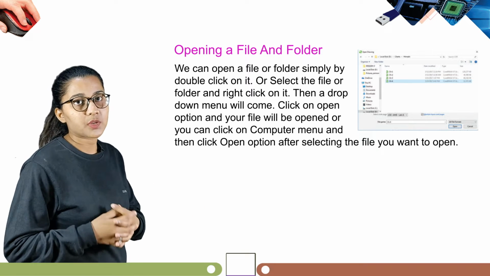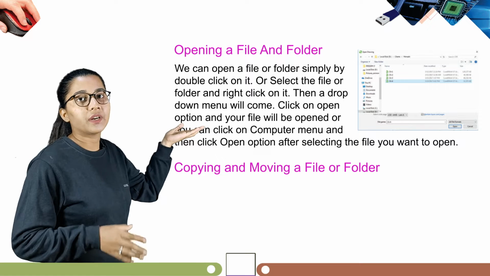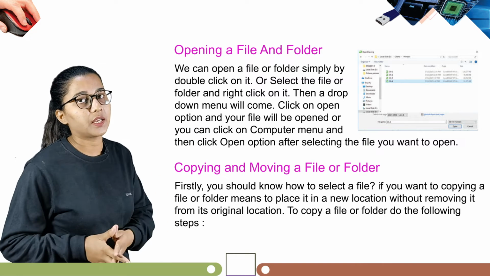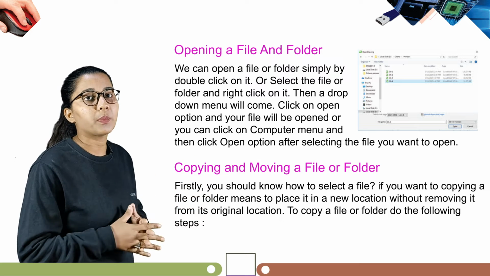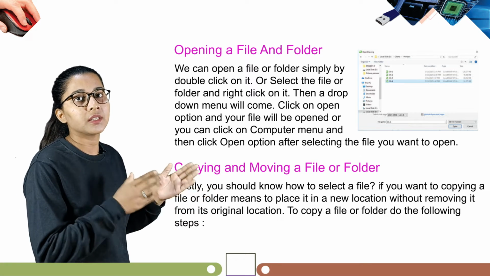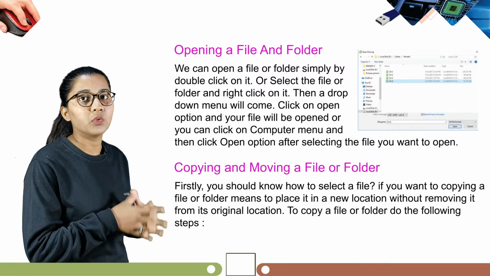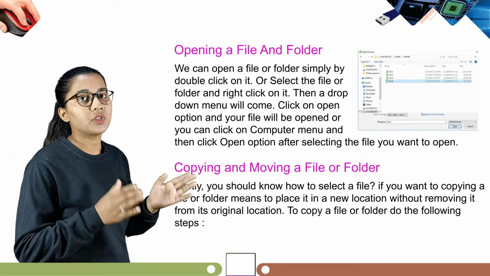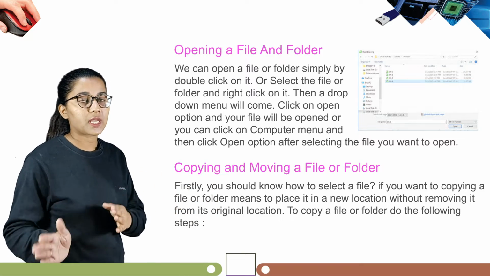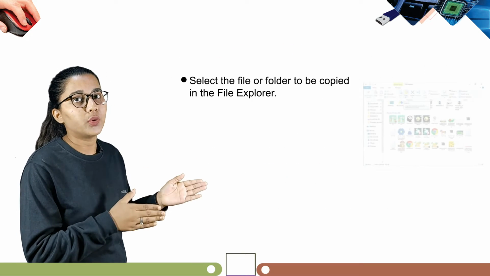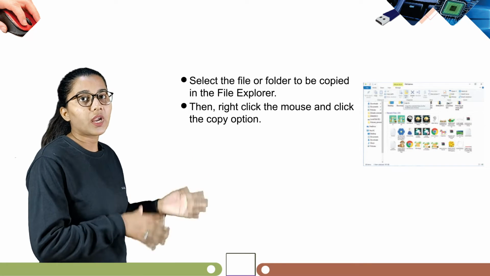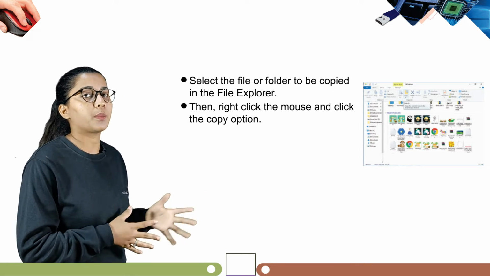Now our next topic is copying and moving a file or folder. Firstly, you should know how to select a file. If you want to copy a file or folder, means to place it in a new location without removing it from its original location. To copy a file or folder, do the following steps. Select the file or folder to be copied in the File Explorer. Then right click the mouse and click the copy option.